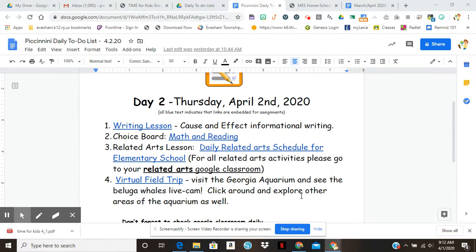Today's lesson is going to be cause and effect informational writing. Then you have your choice boards. If you're having problems with the choice boards, you can click on the choice board and make a new copy for yourself. The other option is you should unsubmit it. If you've submitted it to me, just pull it back to yourself, and then you'll be able to make changes on your evidence chart. You always have your related arts lesson